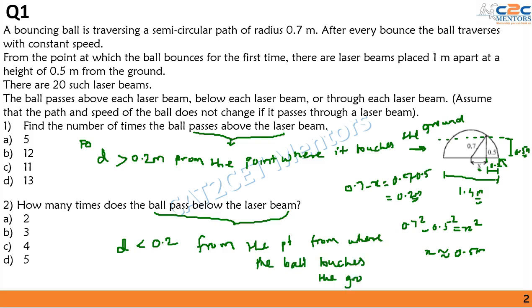Here the distance should be greater than 0.2 meters, and here the distance should be less than 0.2 meters. I hope you are able to visualize how these conditions came, because at a distance of 1 meter the laser beam is situated. I hope this is clear. Okay, so using these two conditions, we will take this question forward.